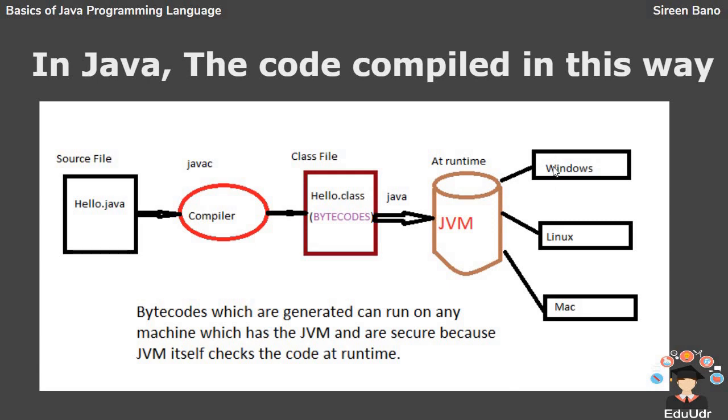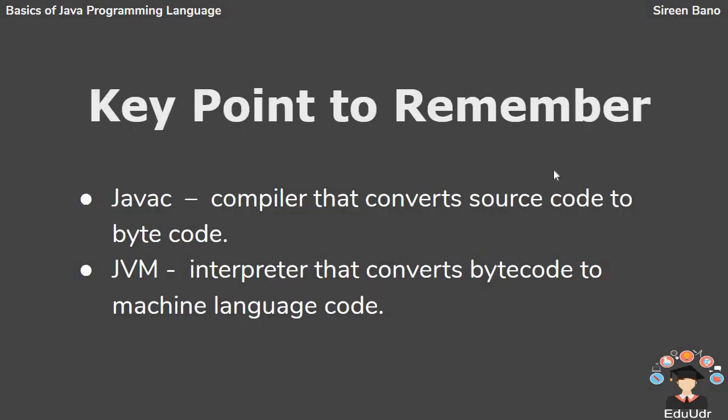Now I can summarize the whole concept like this. The only important points you must know before learning Java are javac and JVM. javac is nothing but the compiler that converts the source code to bytecode. JVM is the interpreter that converts the bytecode to machine language code.